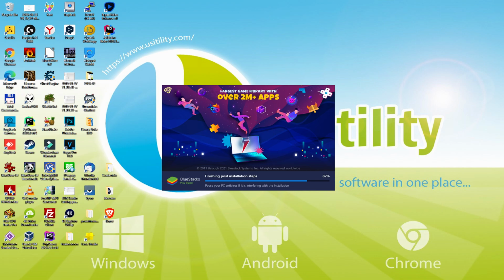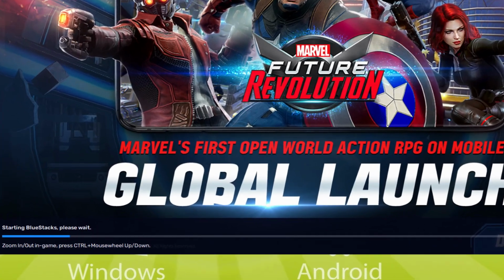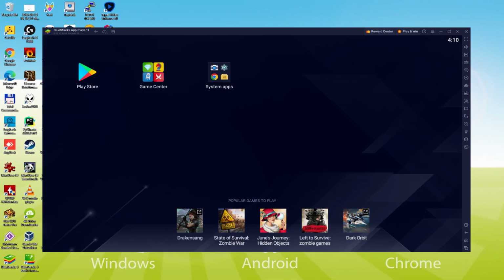The installation has already finished for me. At this time, the emulator has been launched automatically. As you can see now, down here, there is a progress bar which will fill up, so when it has reached the end, the emulator can be started for the first time. Indeed, the emulator has already been launched, here for the very first time.